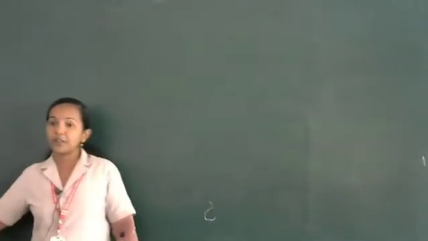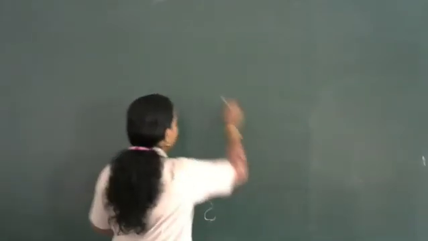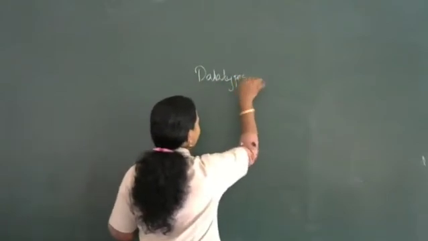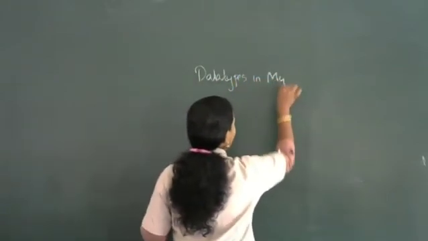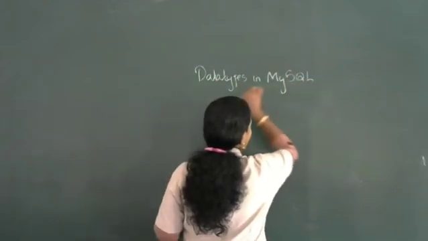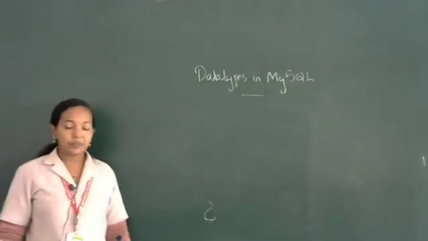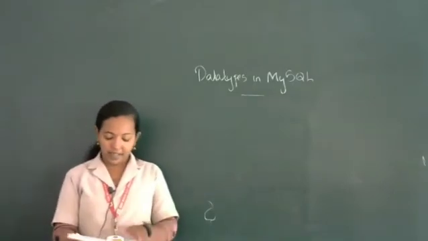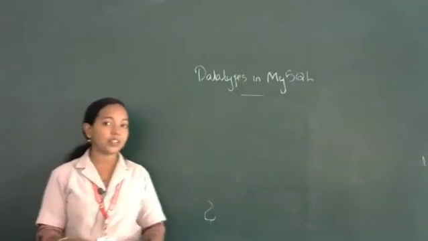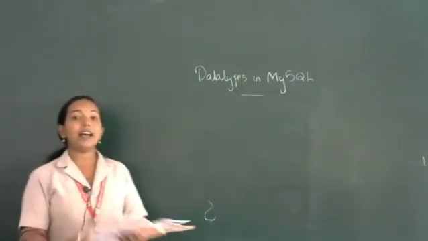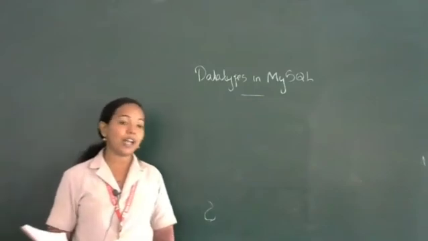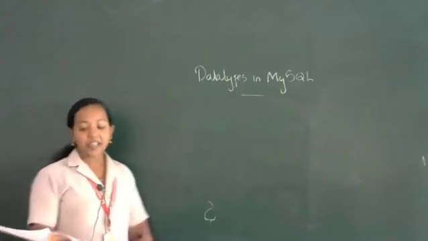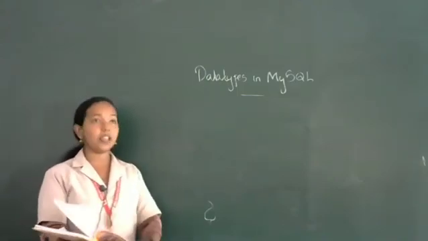Then the next topic: data types in MySQL. Normally data types are classified into three categories. Data types refer to the type of values that we are using in our database or in our software. Data types can be classified into three categories.